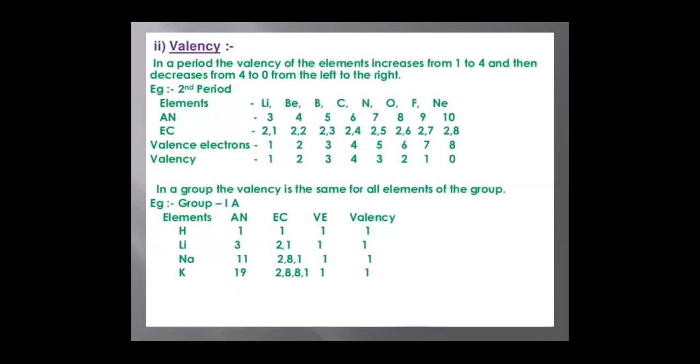Valency. Valency is nothing but the combining capacity of an element. In a period, the valency of elements increases from 1 to 4 and then decreases from 4 to 0 from left to right in the periodic table.